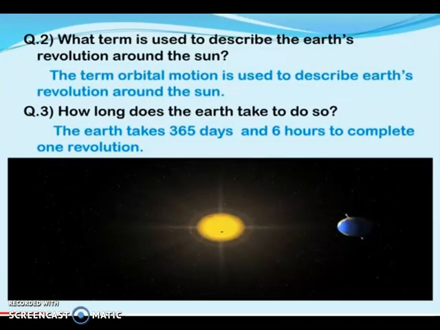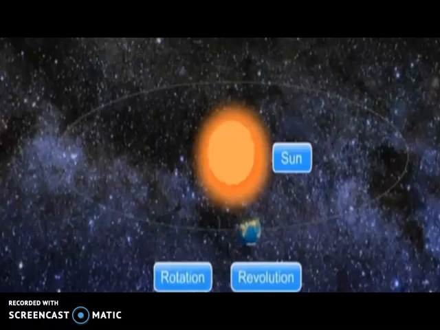What term is used to describe the Earth's revolution around the Sun? The term orbital motion is used to describe Earth's revolution around the Sun. The next question is, how long does the Earth take to do so? The Earth takes 365 days and 6 hours to complete one revolution. Here you can see the image. The Earth spins around its own axis and revolves around the Sun, which is known as rotation and revolution respectively.